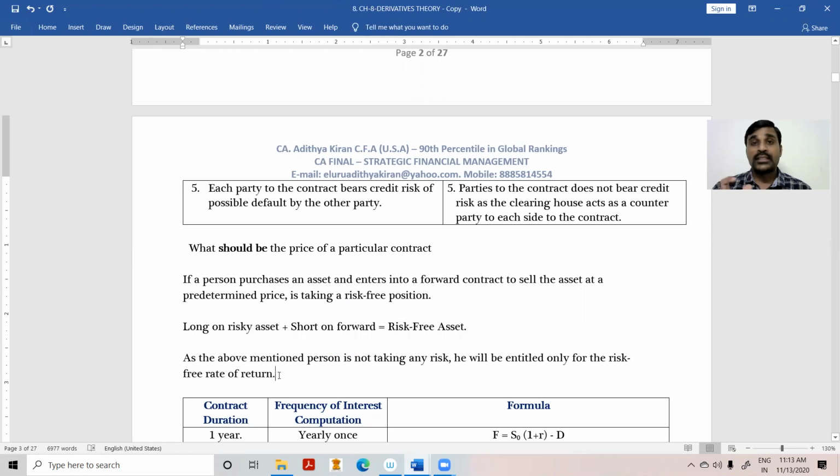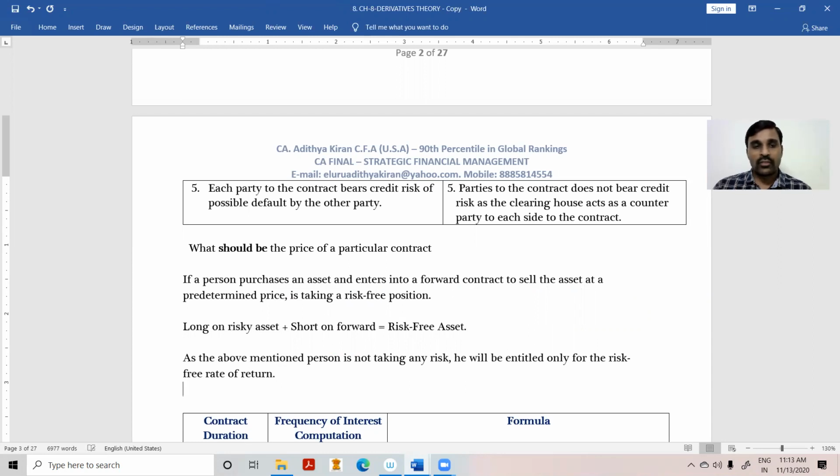Accordingly, the price which the short position in a forward contract should charge from the long position is nothing but his cost to purchase and his finance cost, minus any dividends received from the company.